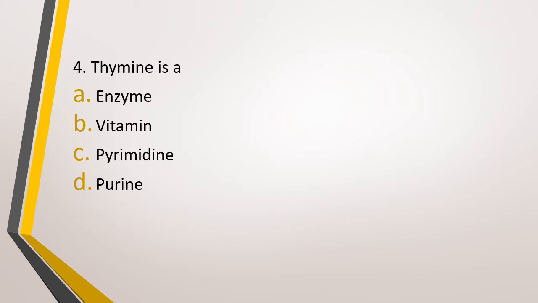Question number 4. Thymine is a, option A, enzyme, option B, vitamin, option C, pyrimidine, option D, purine. Thymine is a. The correct answer is option C, that is pyrimidine. What are the three pyrimidines? Thymine, uracil, and cytosine. What are the two purines? Adenine and guanine.